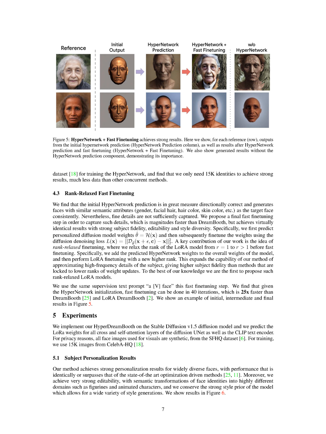Our method has shown impressive results in personalizing a wide range of faces, matching or even surpassing the performance of the best optimization-driven methods currently available. Furthermore, our method offers excellent editability, allowing us to transform face identities into vastly different domains like figurines and animated characters. We've also managed to maintain the strong style prior of the model, which enables a broad range of style generations. We've included some results in a figure.